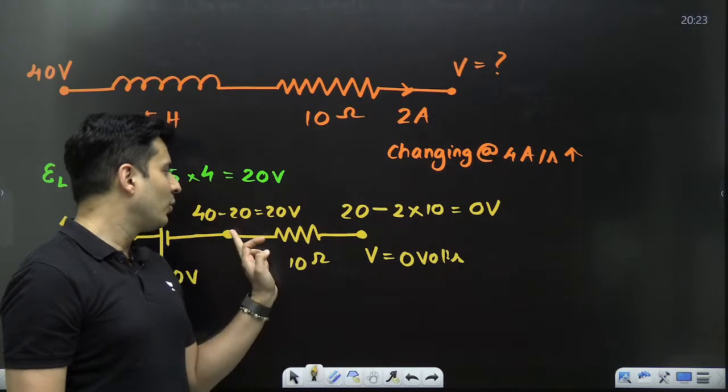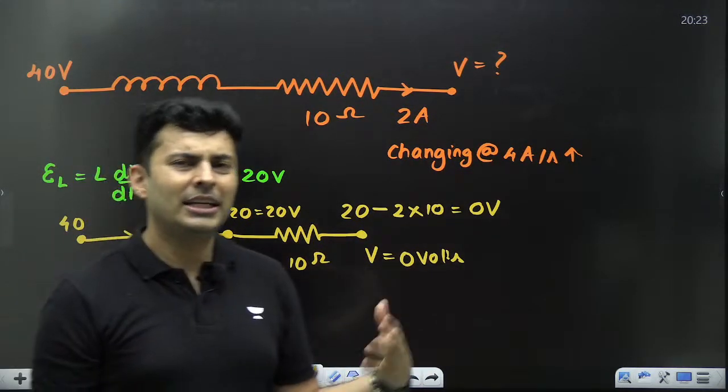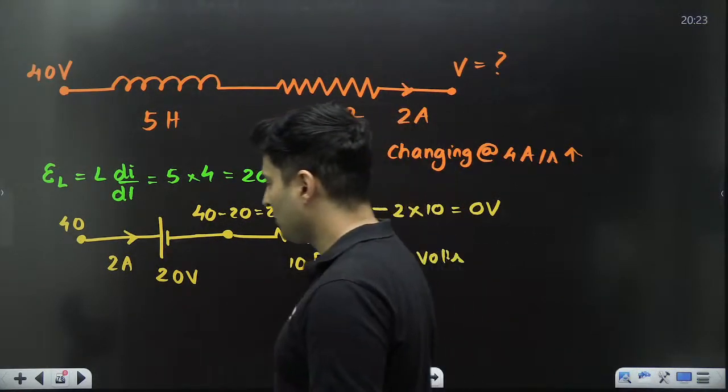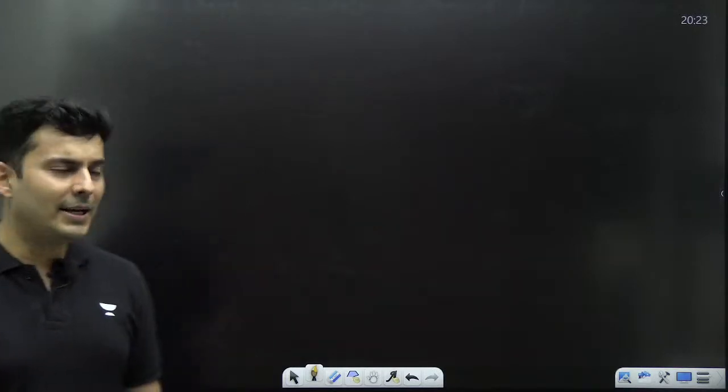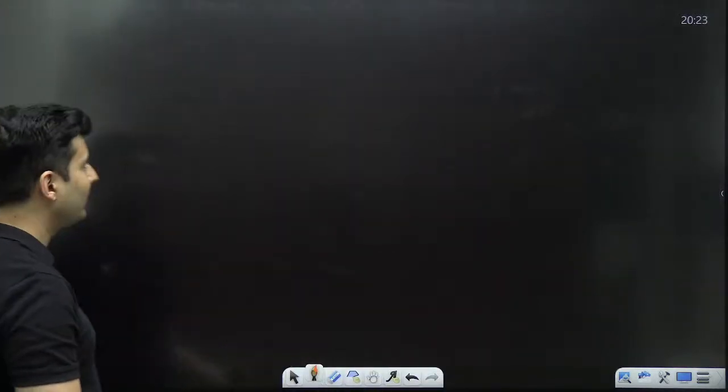So this voltage minus IR is the remaining voltage. Coincidentally, it came out 0. It could have been anything else also. That's how you solve these kind of questions. Another kind of questions that you might get in inductors is the energy stored in it.